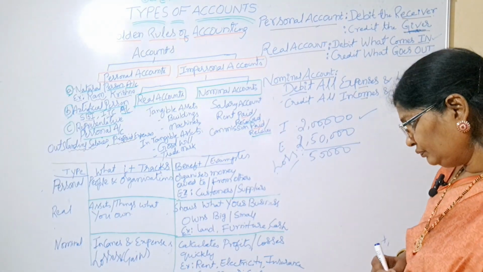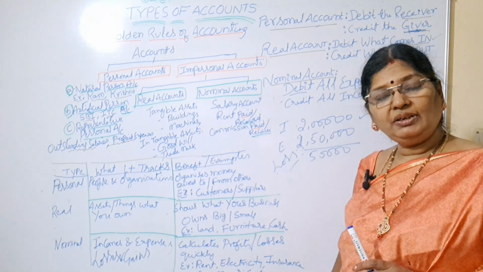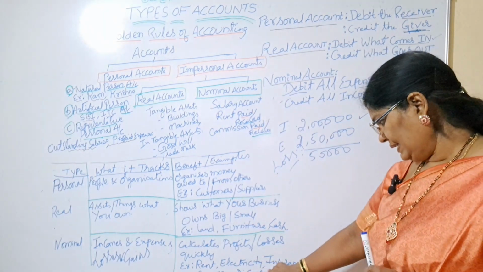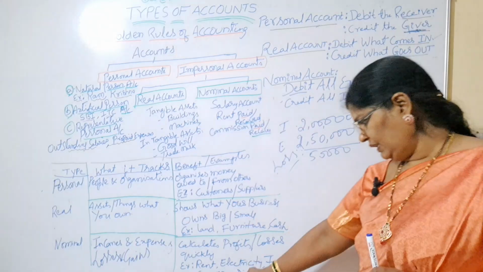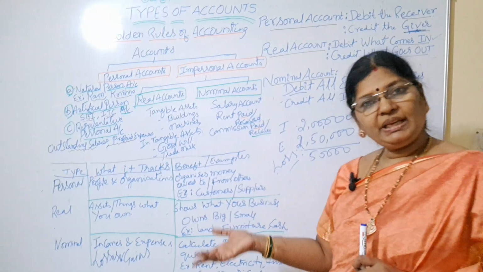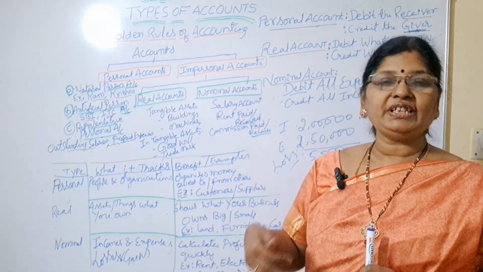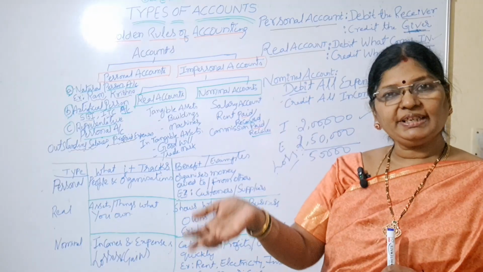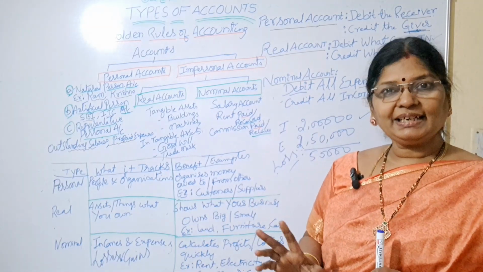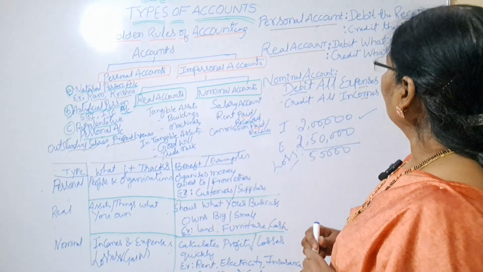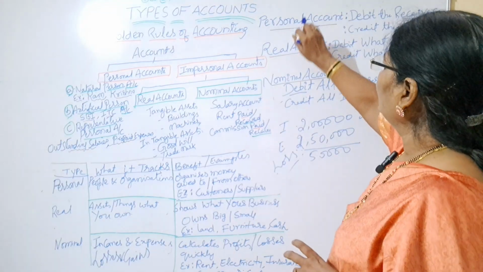So what will you get under nominal account? Rent, electricity, insurance, commission, discount. Commission can be commission paid or commission received. If it is commission paid, expenditure. If commission received, income. Is it clear? Okay. Now we'll go to the next topic.